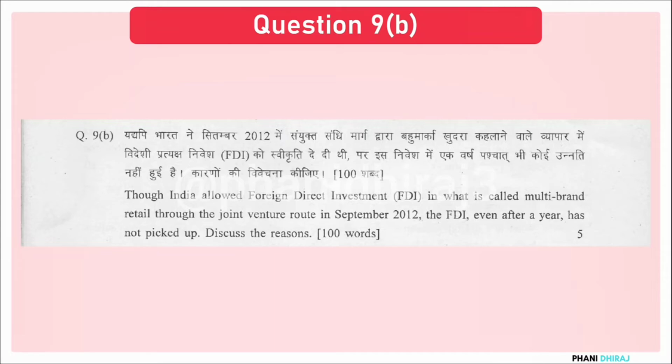Despite it being announced way back, we are not seeing any activity in that sector. So you have to talk about the rules that were laid out in the policy itself. What were the rules, right? There was this policy where 51% ownership should be in the hands of an Indian entity, or the foreign companies can only own about 49% of the share, meaning they cannot own the majority stake. Indians must have the ownership of majority stake. That is one possible way.